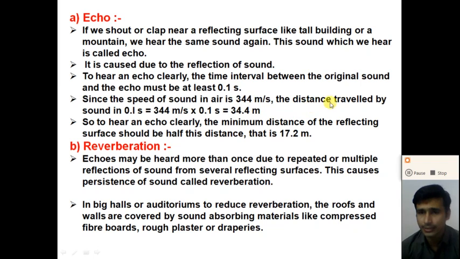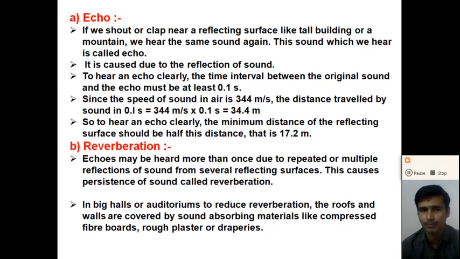So the distance traveled by the sound in 0.1 second is the speed 344 meters per second times the time 0.1, that is 34.4 meters.